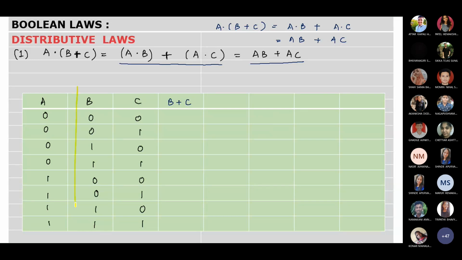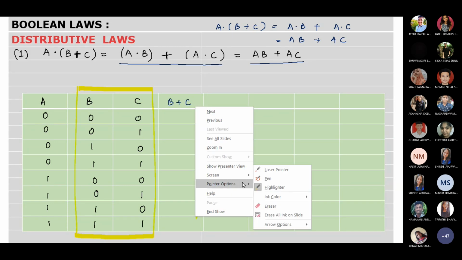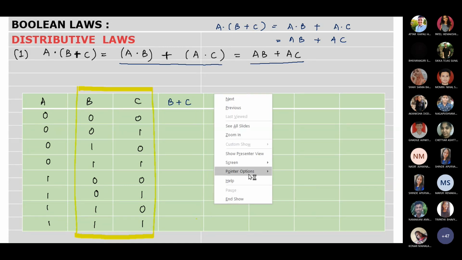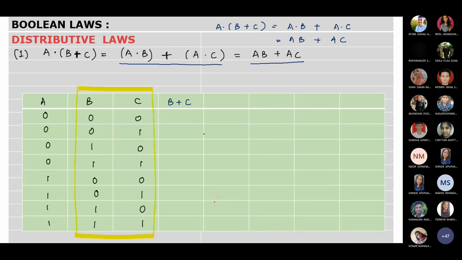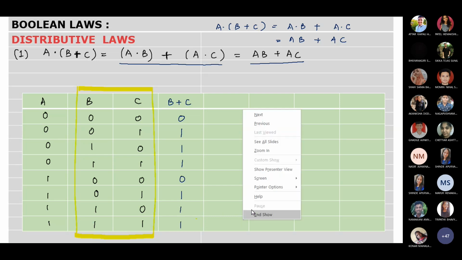So we will focus only on B and C. So B plus C we are writing first. B plus C means OR gate. So in B and C, when any one of the input is high, output will be high. So 0, 1, 1, 1, 0, 1, 1, 1. Clear everyone? Yes, ma'am.